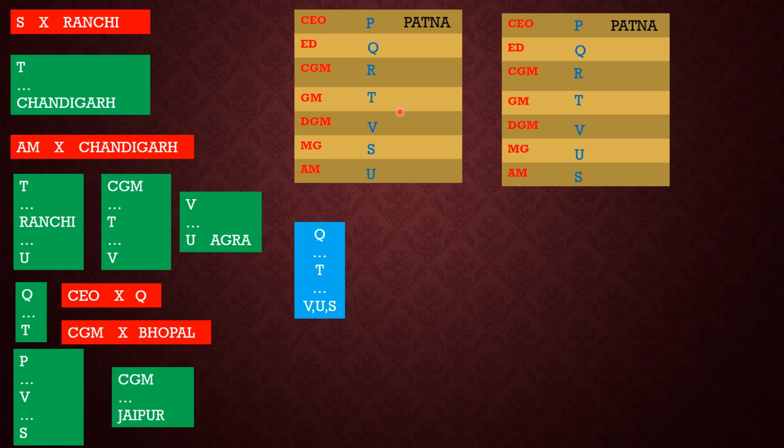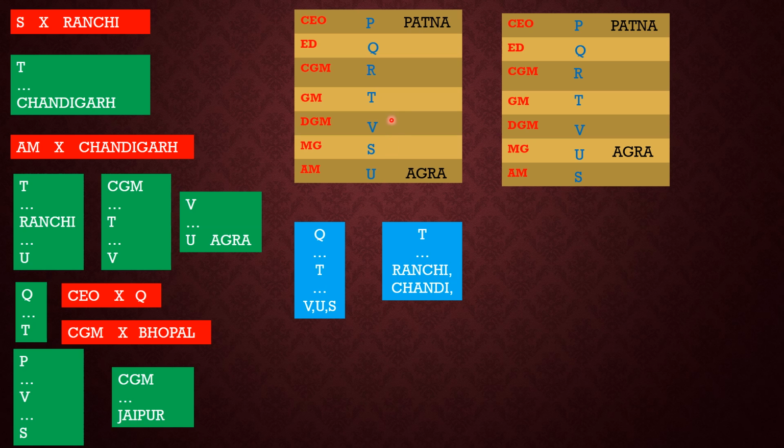Now we will go for the corresponding places. According to place, it is given that U belongs to Agra, so we will assign that U belongs to Agra. Now again going with T, it is given that T dot dot dot Ranchi dot U, means Ranchi is lying below T and Chandigarh is also lying below T, T dot dot Chandigarh. Below T, Ranchi and Chandigarh lie.